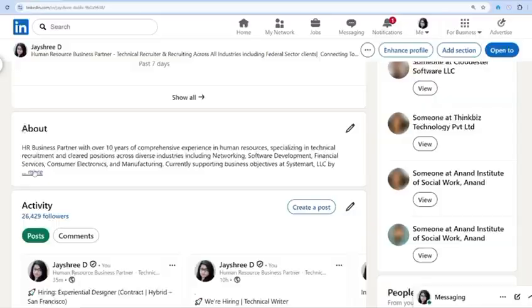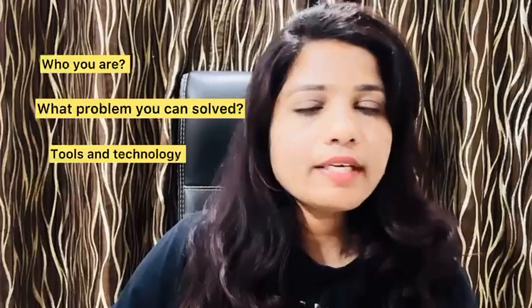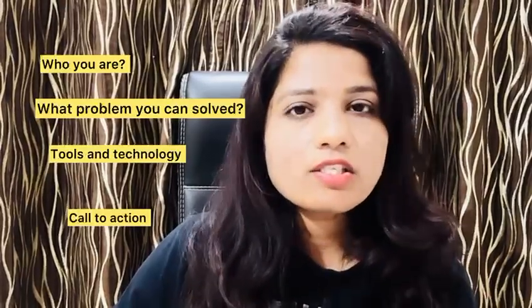Now let's move to the about section. In the about section, you have to keep in mind four things: who you are, what problem you can solve, tools and technology that you have used, and last one, call to action. For example, I'm a backend developer with 6+ years of experience building scalable fintech systems using Java and Spring Boot. I specialize in API, microservices and system optimization. I am open for backend roles and challenging new projects.